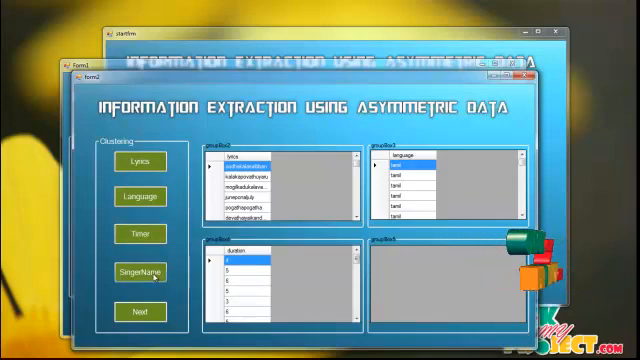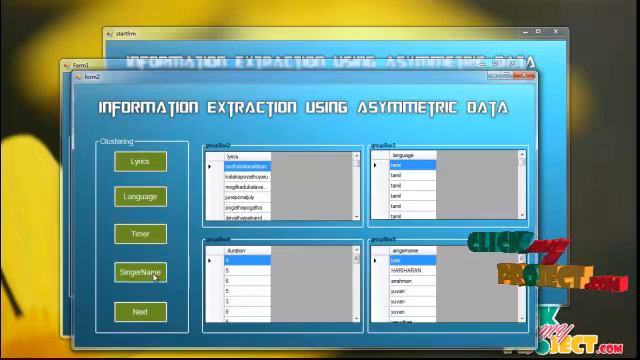To click on the singer name, so clustering process of different types of language, singer's name, film name and duration held in the datasets. Whoever is singing in any language, that singer name is displayed here. Click on the next button.